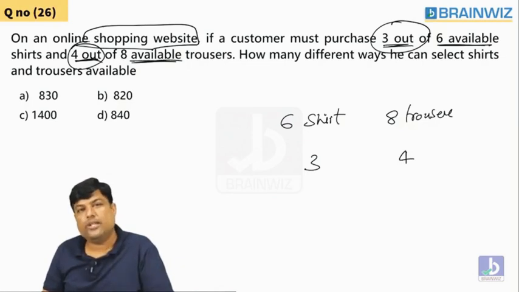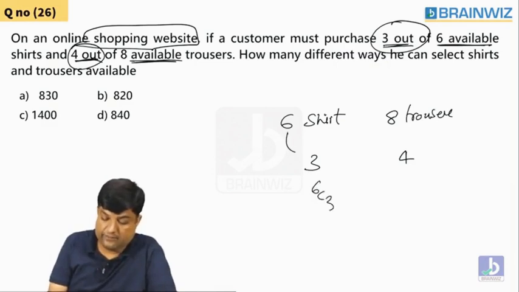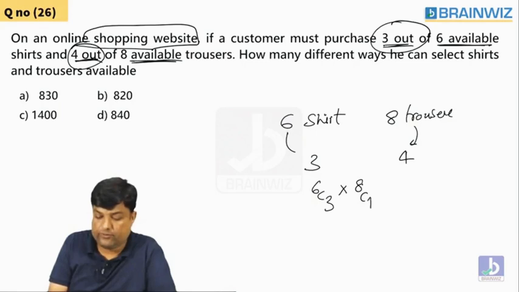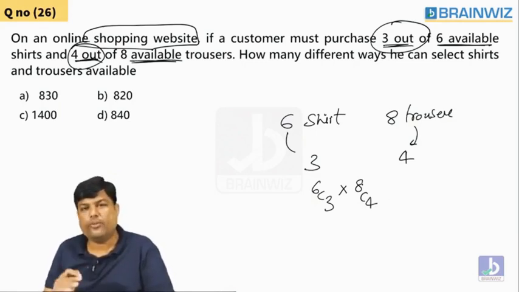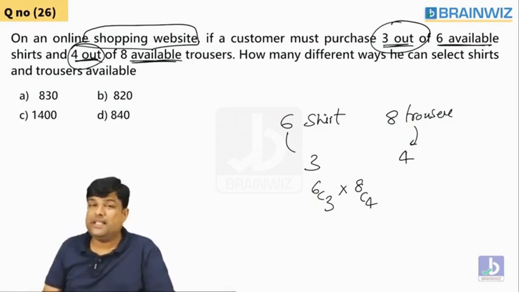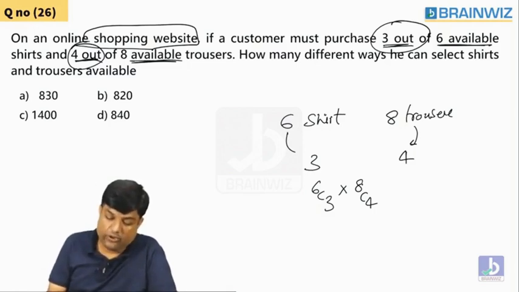Are you understanding, guys, what I mean to say? So what is the answer? As you all know, 6C3 and also for pants, 8C4. It's a very simple question. When somebody says how many ways can we select like this, we can just say 6C3 and also 8C4. But in case they say at least, you have to maintain all the different cases.